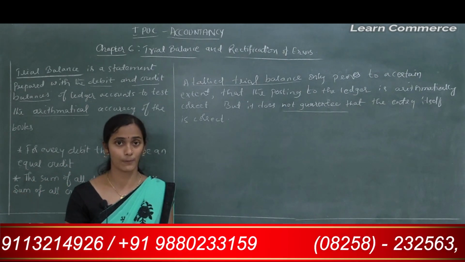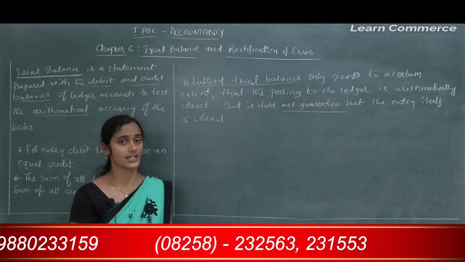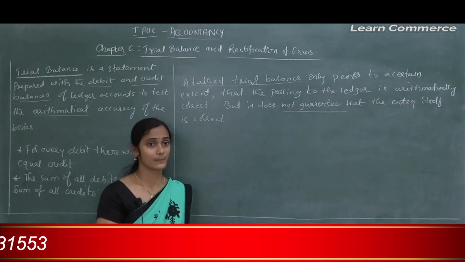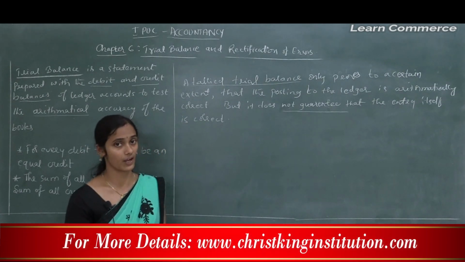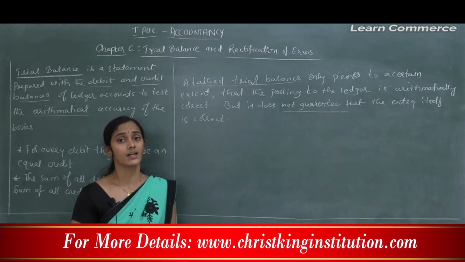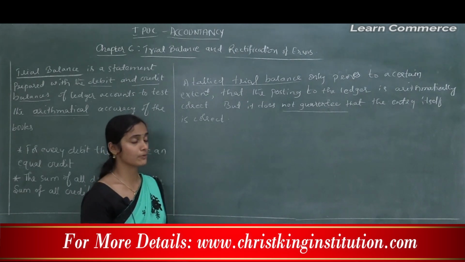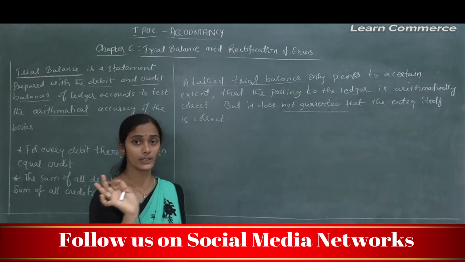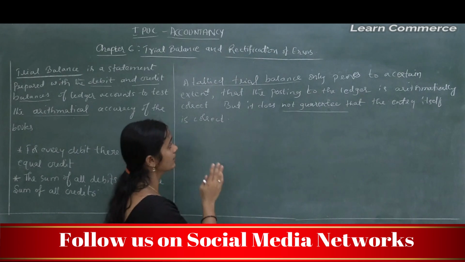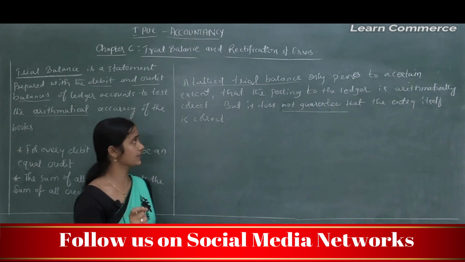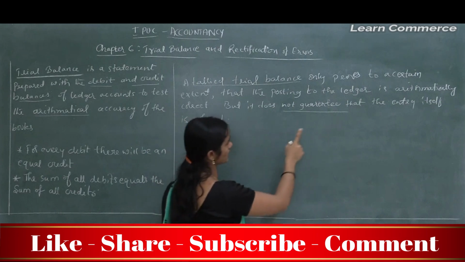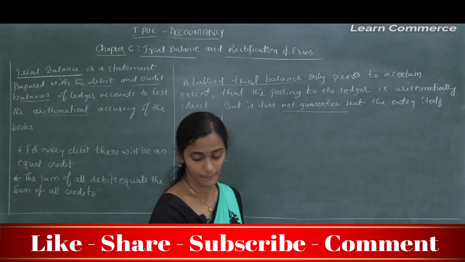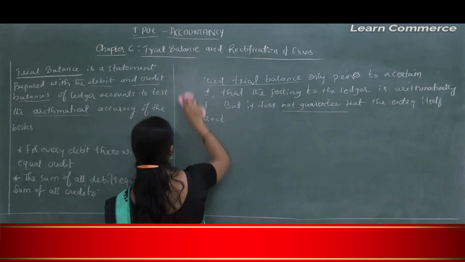Instead of recording in the journal proper, if we record the same transaction in the purchase book, then it is considered an error of principle. He violated, ignored the principle of accounting. So such errors also may occur at the time of recording the transaction. A tally trial balance only proves, to a certain extent, that the posting to the ledger is arithmetically correct, but it does not guarantee that the entry itself is correct. So let's move to the next topic, that is classification of errors.